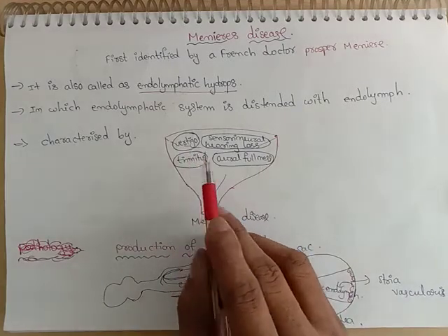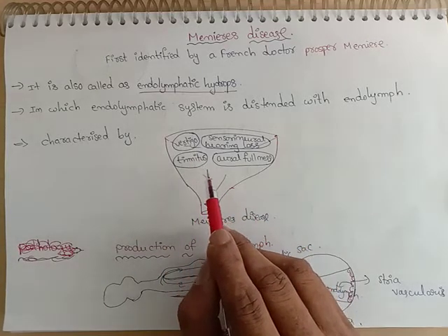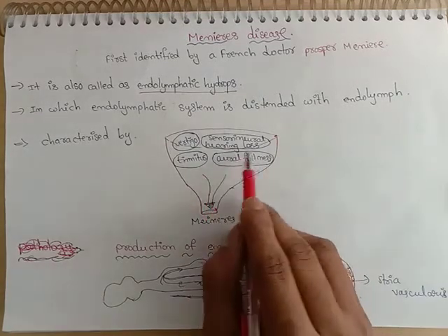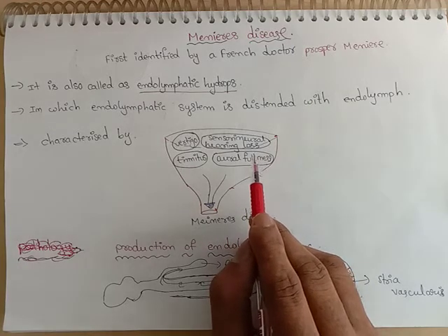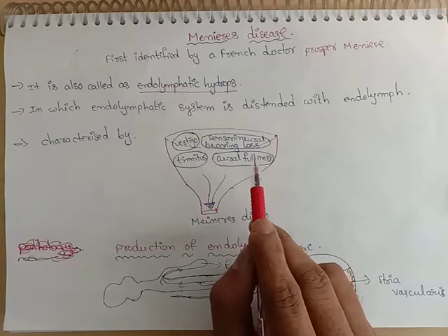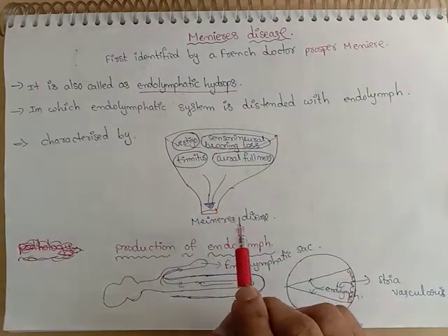Later I will do a lecture on vertigo also. Tinnitus is a ringing sound in the ear. Sensorineural hearing loss: already you know that there are two types of hearing loss, conductive hearing loss and sensorineural hearing loss. Meniere's is associated with sensorineural hearing loss.